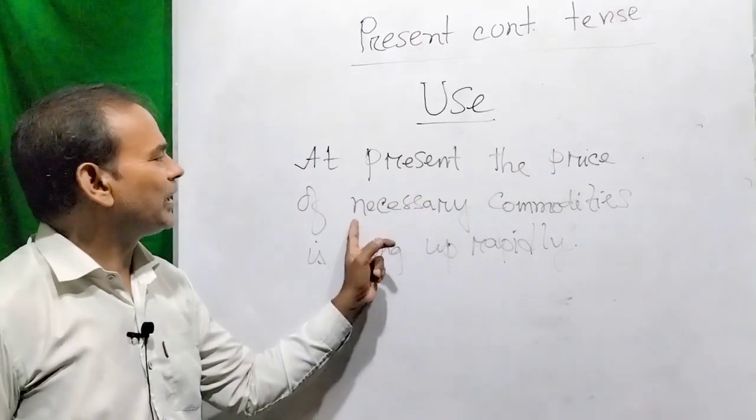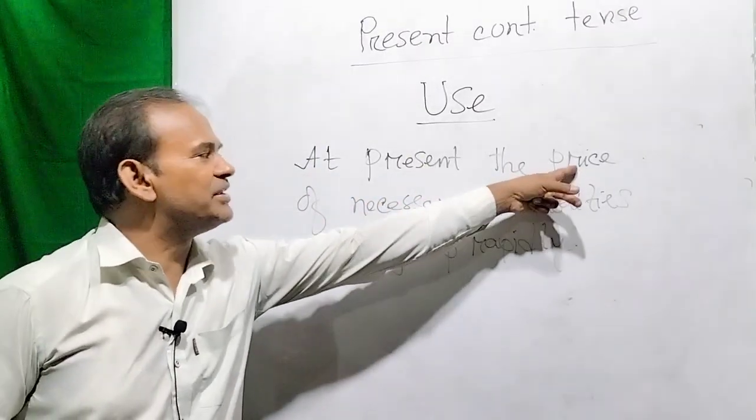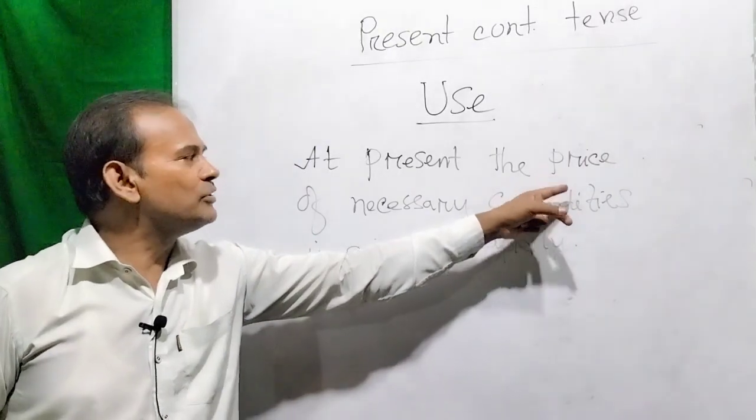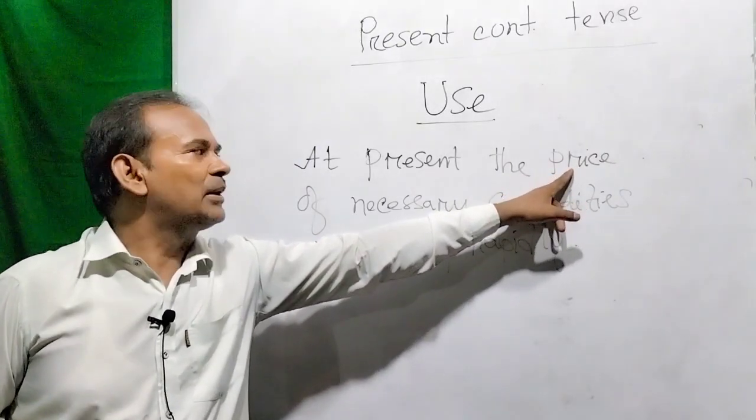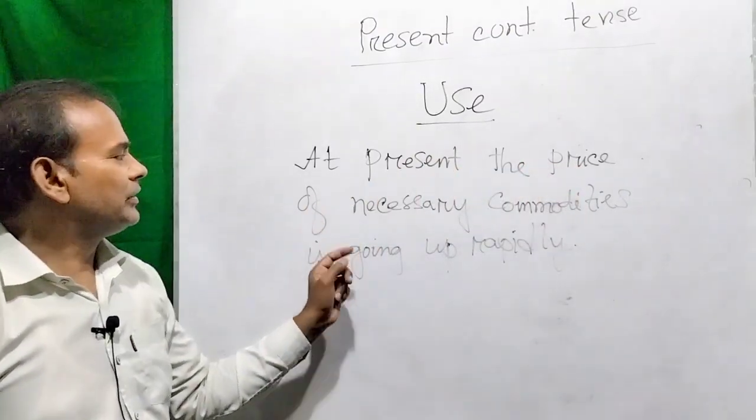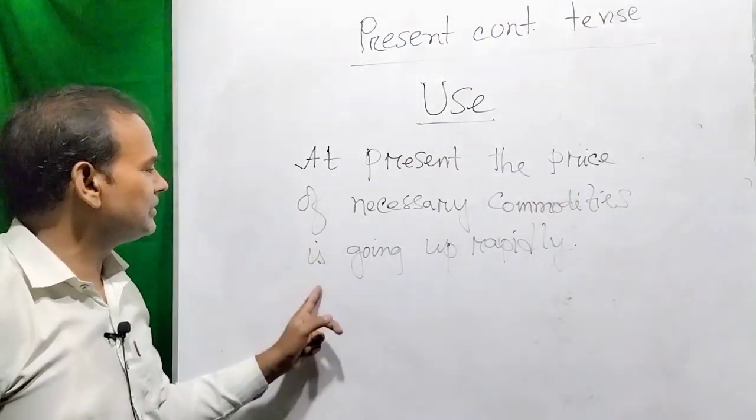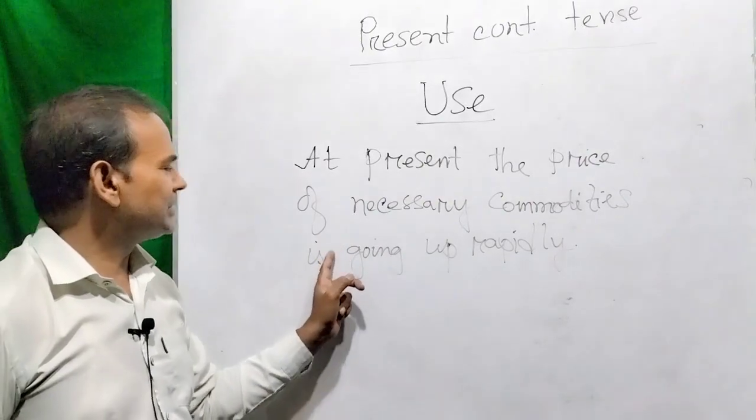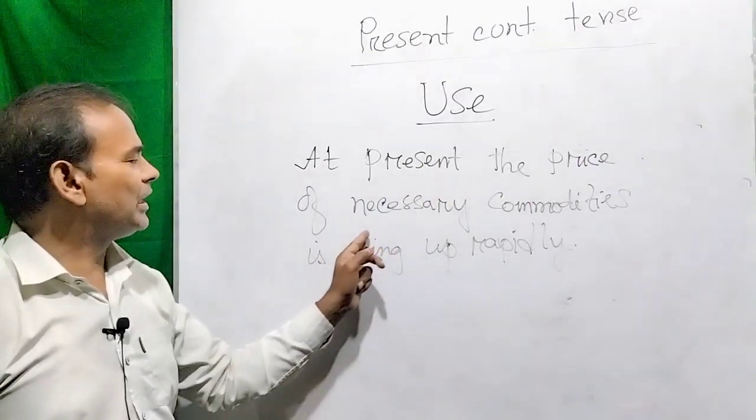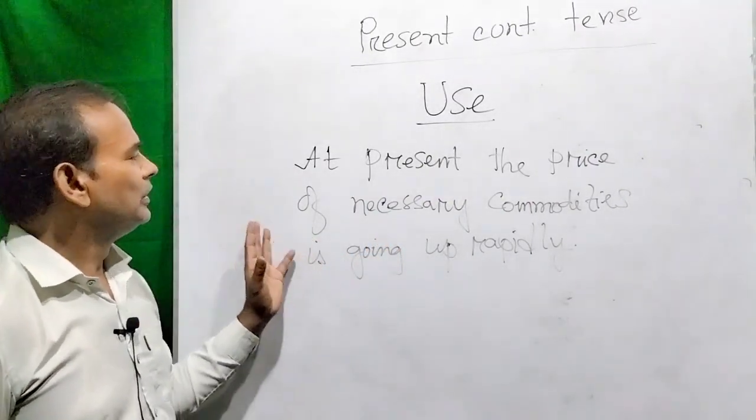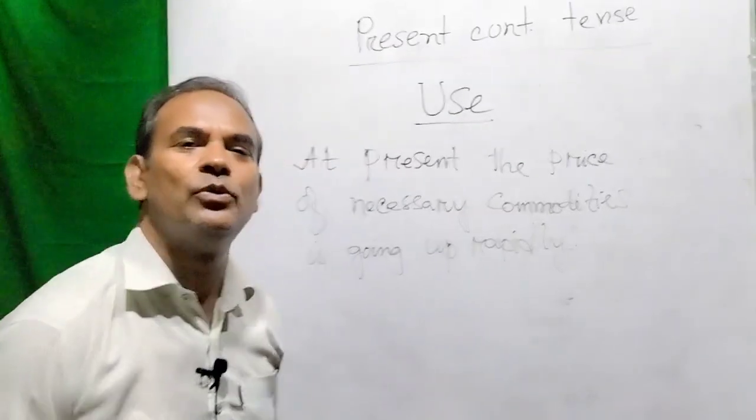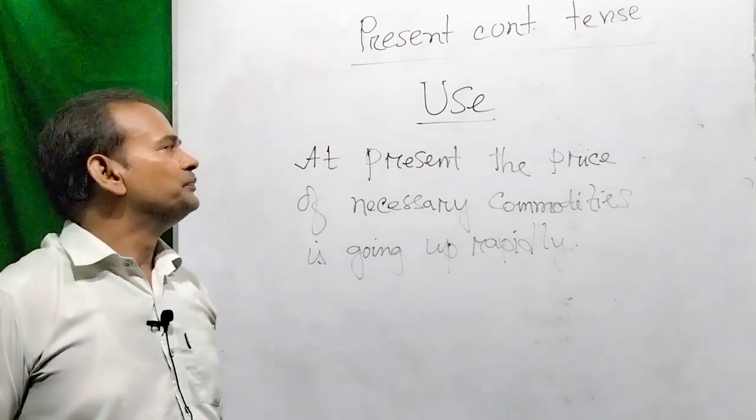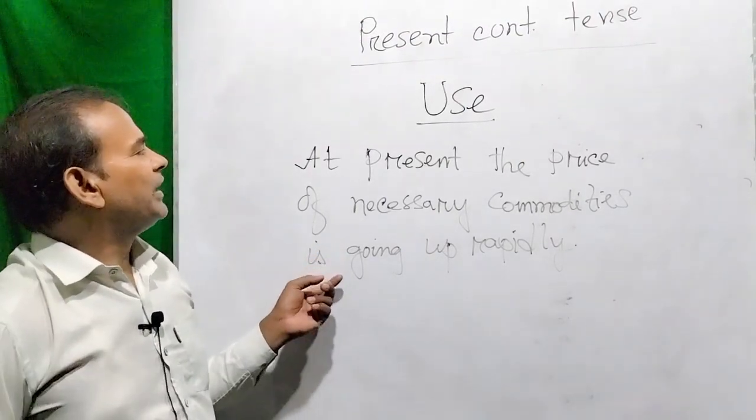The subject is price, not the commodities. You see, the price of anything is always third person singular number. So it has taken is, and with giving ing to the verb, it has become present continuous tense.